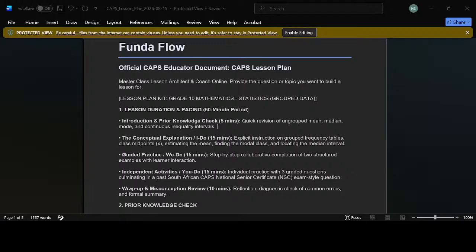Midpoint times frequency, then sum it up. Add it up. Divide by the total frequency. That's the mean mark. Let's find the middle, where the median stays. Cumulative frequency will guide us through the maze. Now look at part B, where the median hides. Don't just choose the biggest frequency, that's where the error slides.